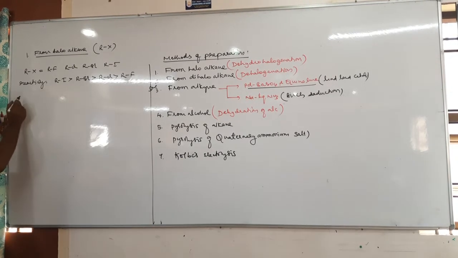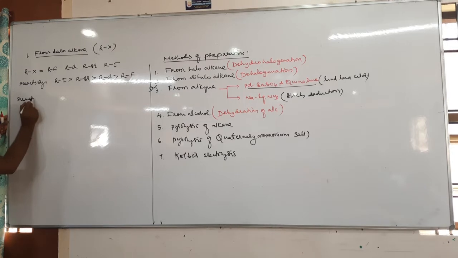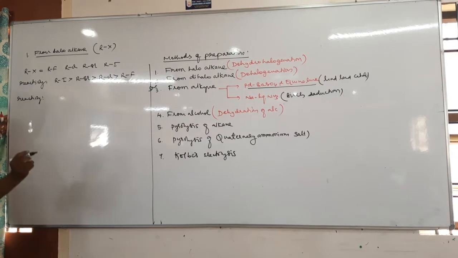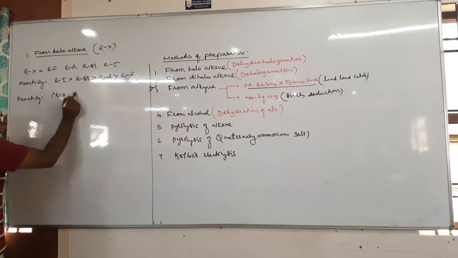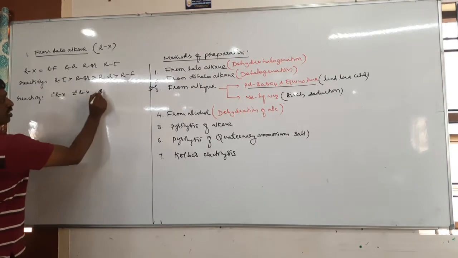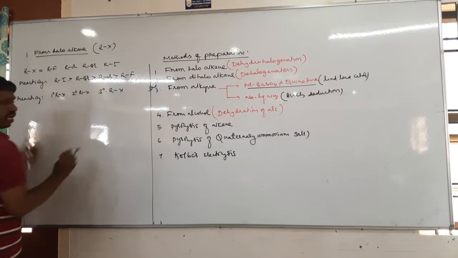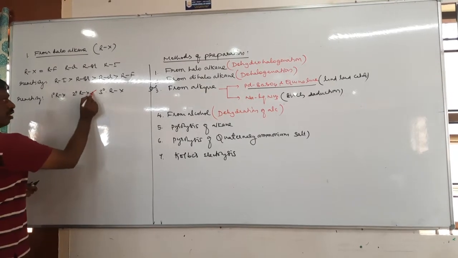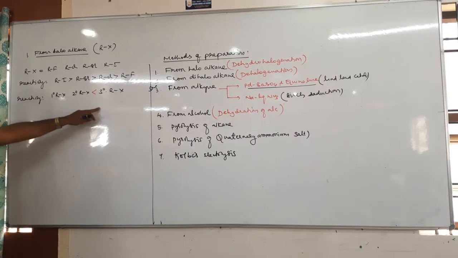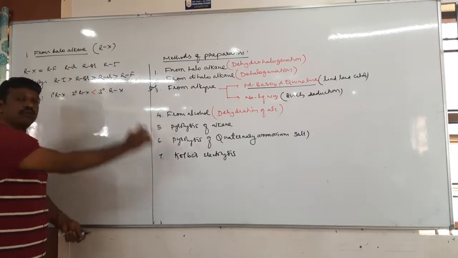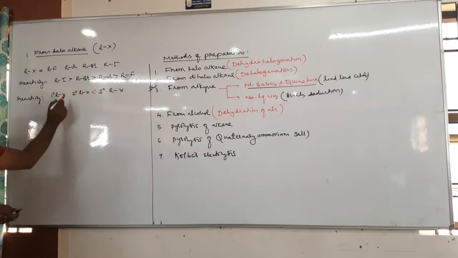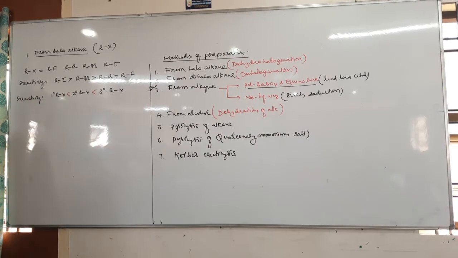Next, what is the reactivity of primary, secondary, tertiary haloalkane? Let us take primary RX, secondary RX, tertiary RX. Which RX is more reactive? Obviously tertiary, because tertiary haloalkane gives a tertiary carbocation, which is more stable. Therefore tertiary RX easily undergoes breaking, then secondary, then primary. Okay, now tell me, what is dehydrohalogenation?